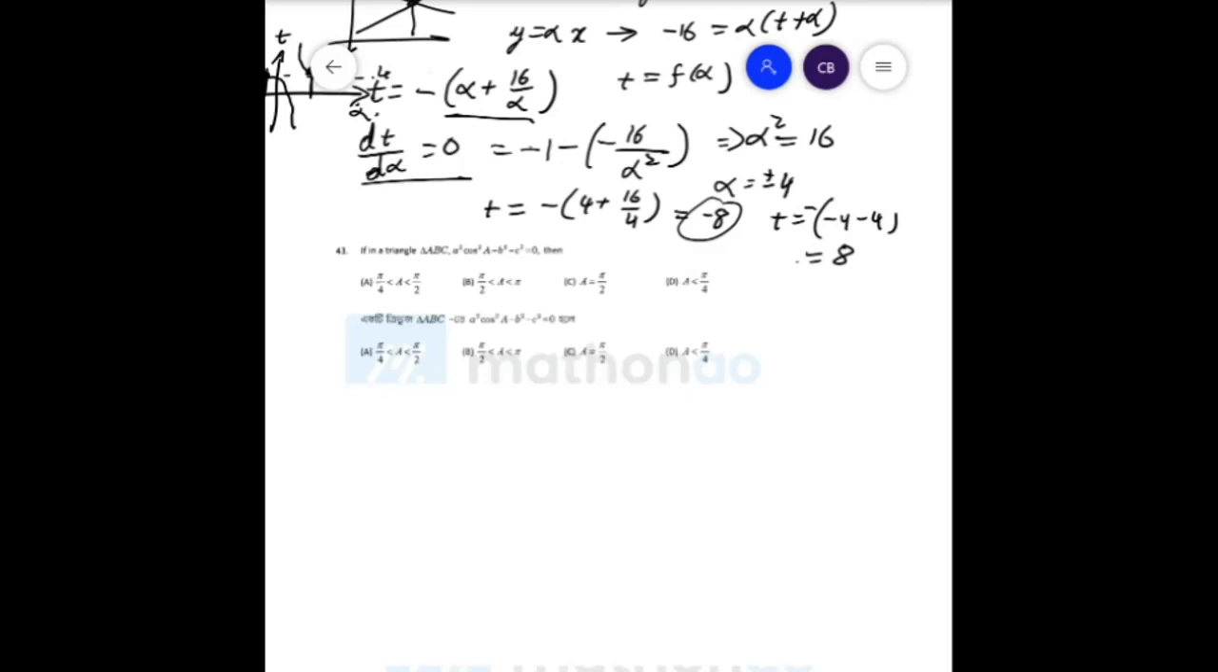So this is a very simple question based on the cosine rule. From the cosine rule we know that cos square a is equal to (b square plus c square) divided by a square. Now we also know that cos square a must be less than or equal to 1 and greater than or equal to 0.